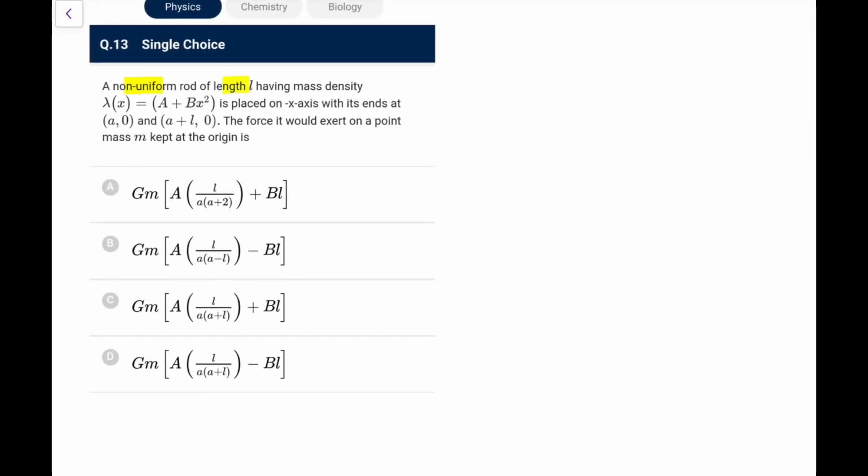Next. A non-uniform rod of length L having mass density is placed on the x-axis with ends at a and a plus L. The force it would exert on a point mass M kept at the origin is. So you have the rod, and you have the particle at the origin. This is a comma 0 and this is a plus L comma 0. For any distance x, let's take a small element dx.